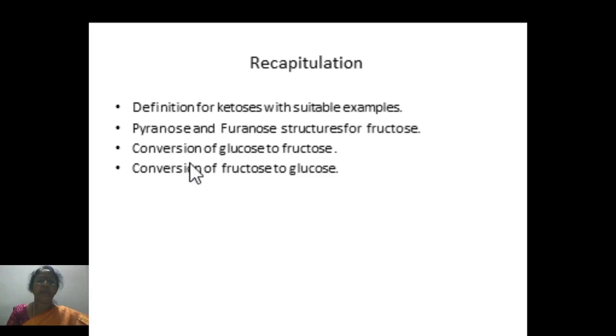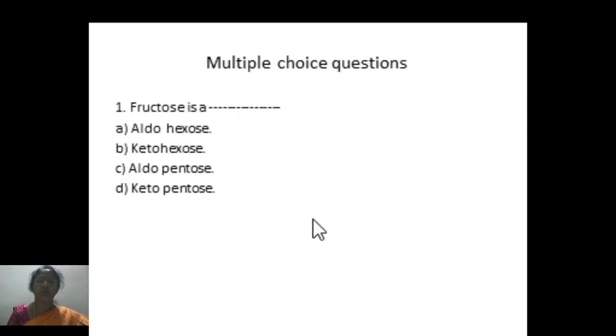Once again, in this session, we learnt what are ketosis, which are the examples, what is pyranose and furanose ring forms of fructose, how glucose is converted to fructose and fructose back to glucose.